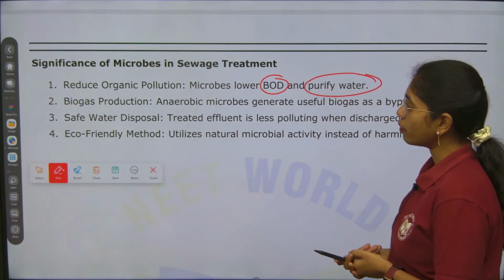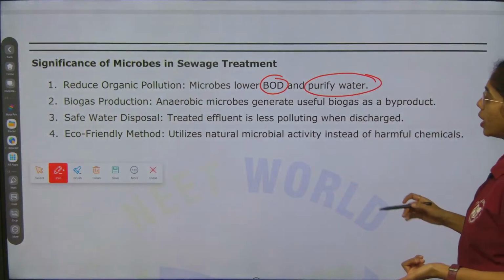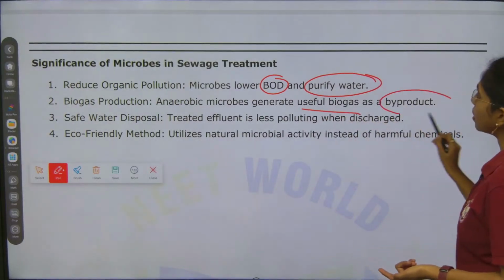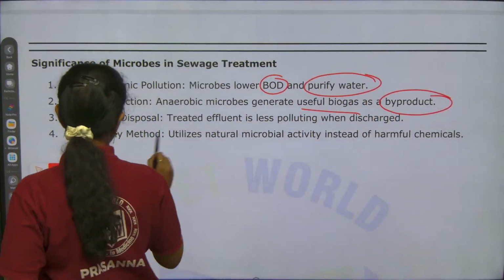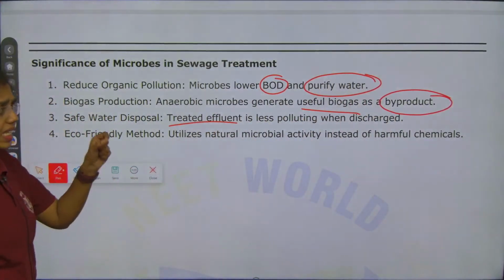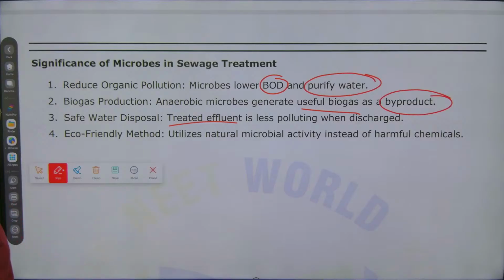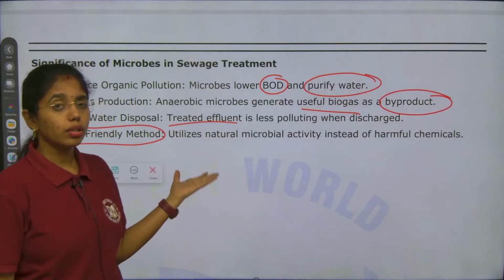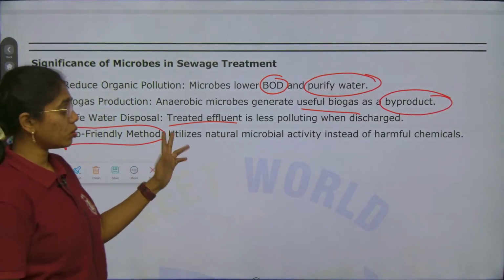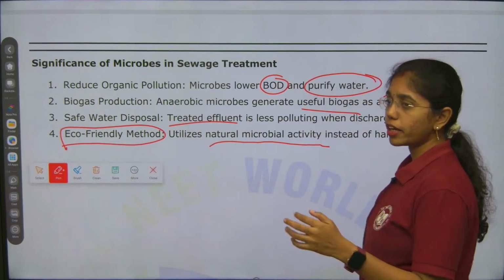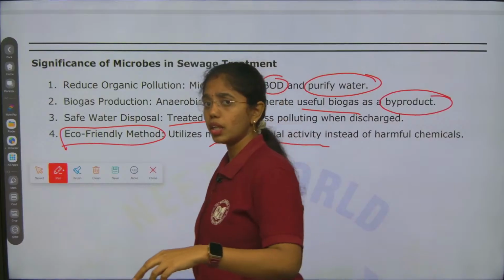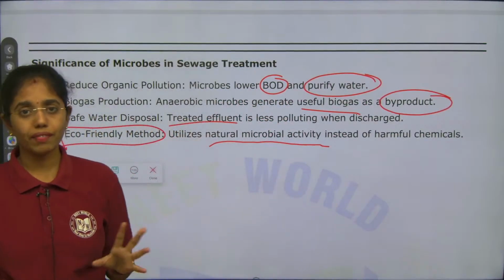Biogas production, here if you see, anaerobic microbes will generate useful biogas as byproduct. This is safe water disposal, and the treated effluent is less polluting when it is discharged. Eco-friendly method. Here we are not using any process which harms the environment. So, this is an eco-friendly method. This utilizes what? Natural microbial activity, natural heterotrophic microbes which are present in the sewage, wastewater.